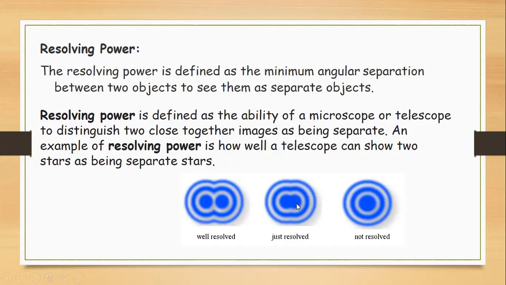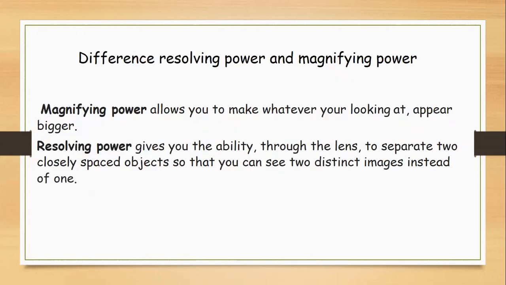This one shows the two objects are there, but again they are not distinctly separated, and you can see in this one it is distinctly separated. So resolving power is more important for a telescope, so that we can show two stars as separated stars. Otherwise we see them as merged stars. So in a telescope, resolving power is more important than the magnifying power.